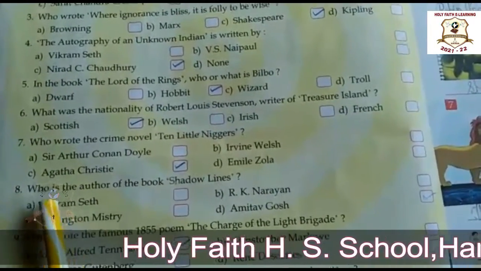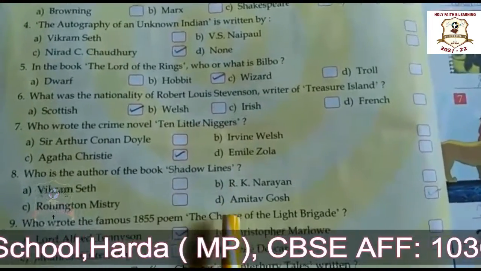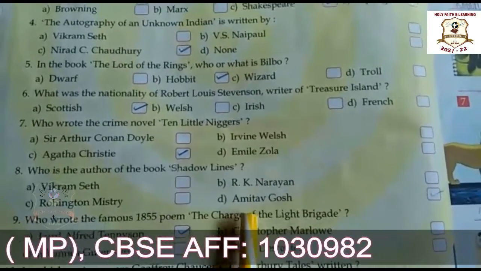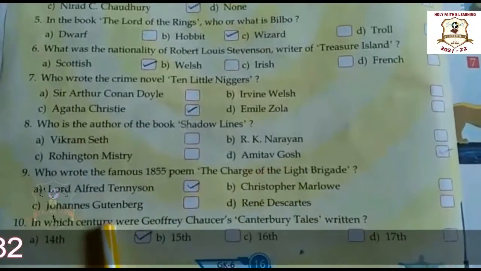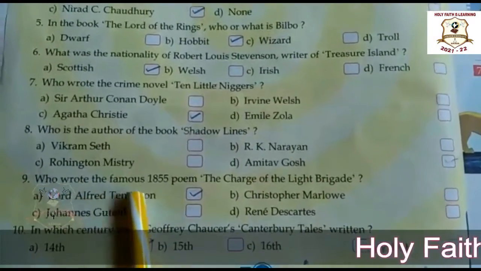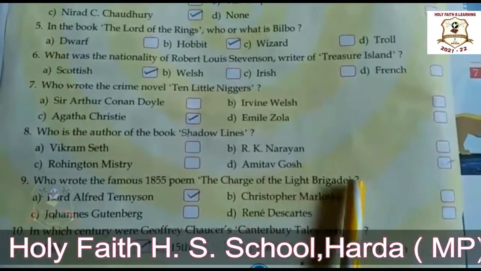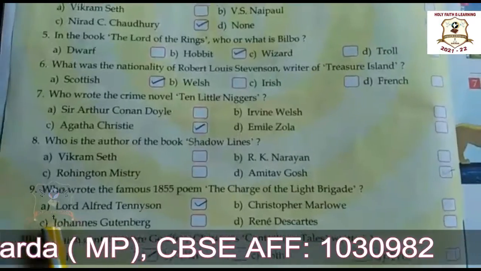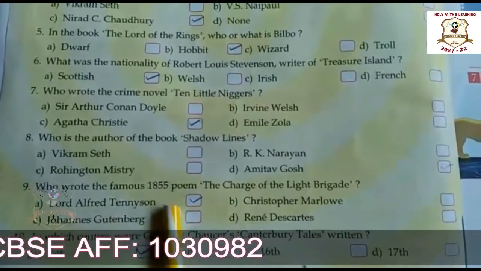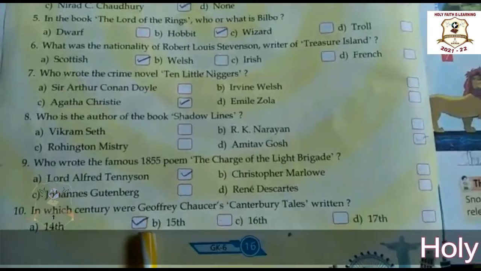Now eighth one, who is the author of the book The Shadow Lines? Here the answer is option D, Amitav Ghosh. Okay, now ninth one. Who wrote the famous 1855 poem The Charge of the Light Brigade? Here the answer is option A, Lord Alfred Tennyson.